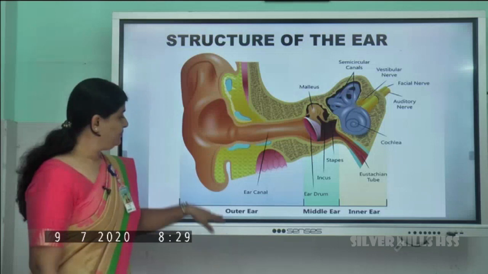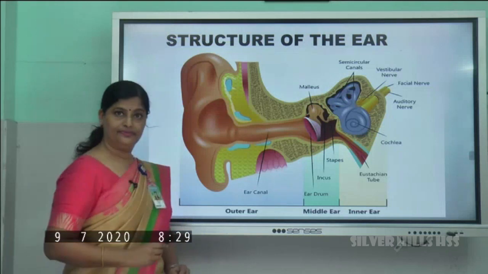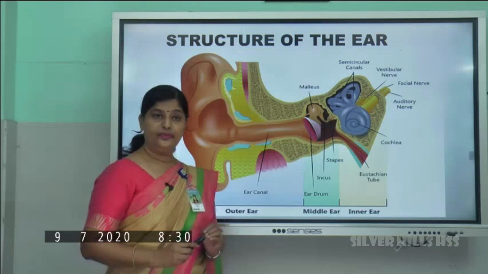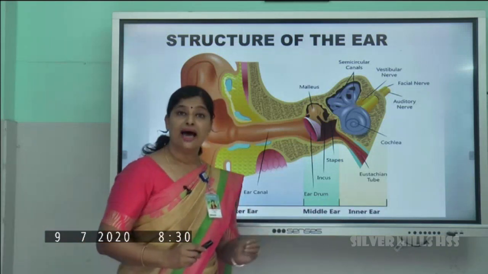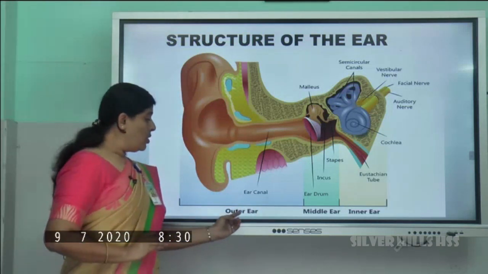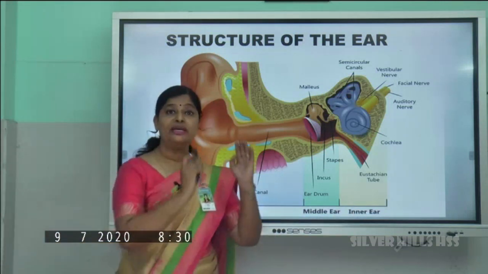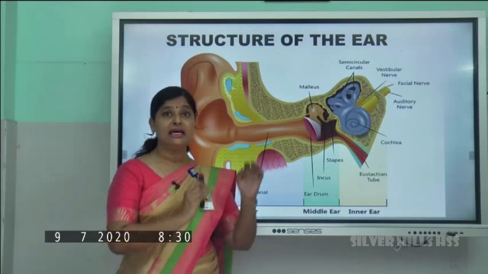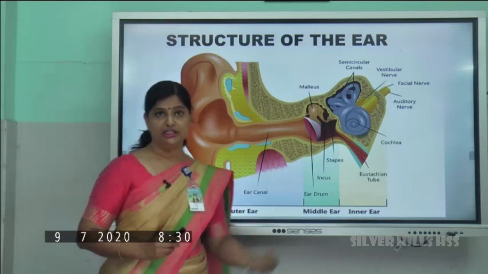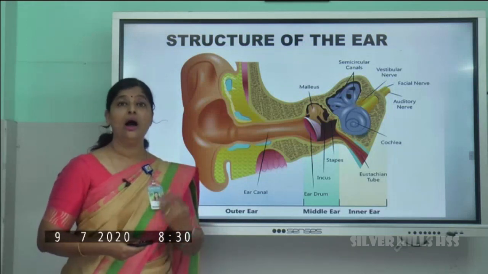You can see here the first region is called the outer ear. The second region over here is called the middle ear. And the third region is called the inner ear. Otherwise they are called external ear, middle ear and internal ear. So these are the three main regions. Since there are lots of structures, it's divided into three regions, right? Now let's see what the parts of the outer ear are.